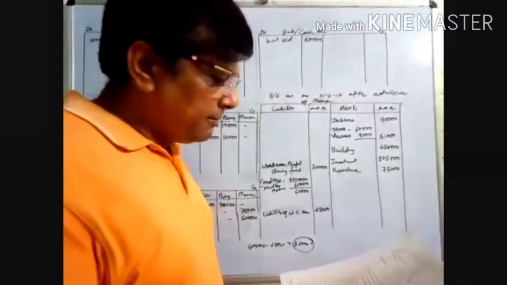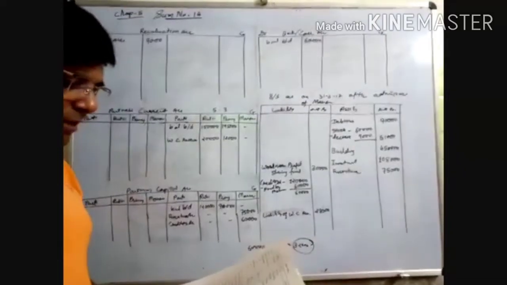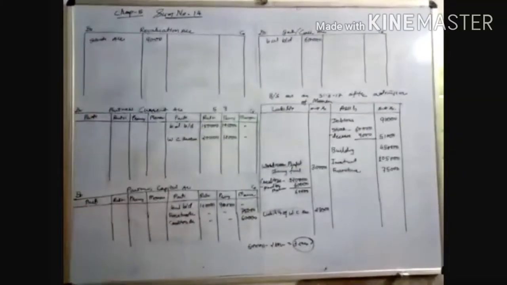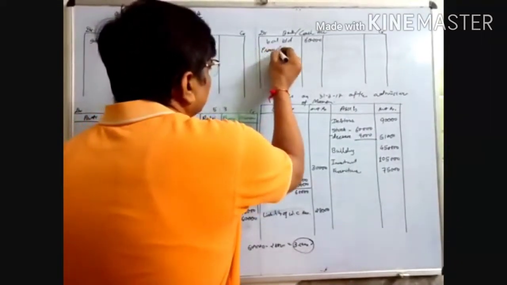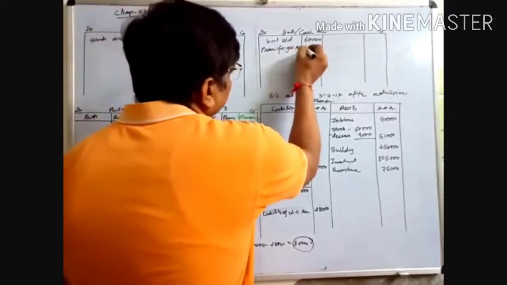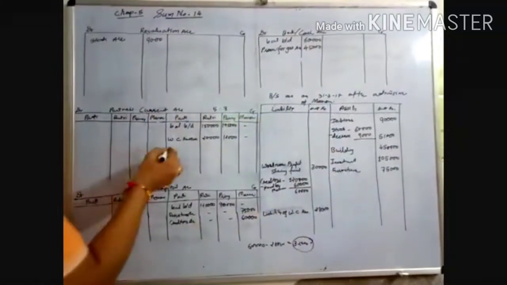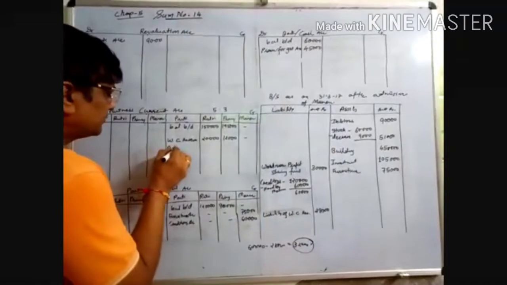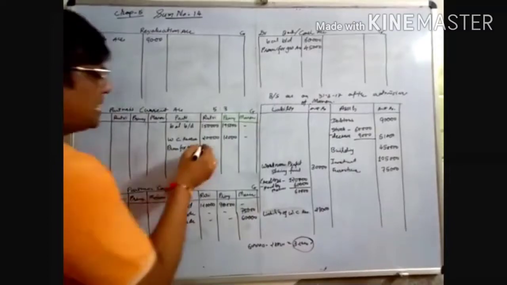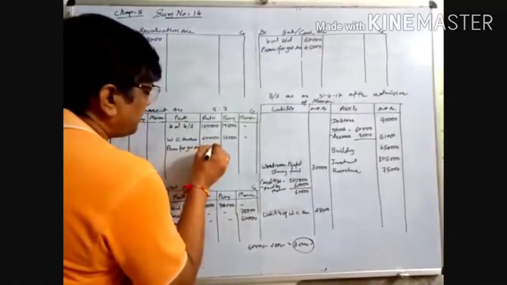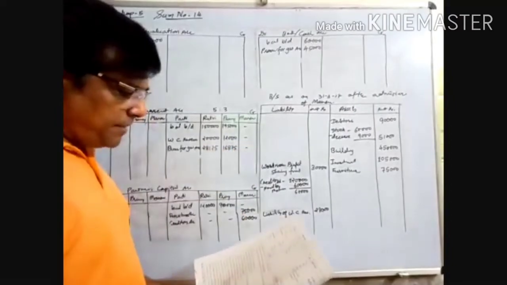Manan will be given a 1/5 share in the profit. Okay, everything is completed. Now Manan will bring 45,000 as goodwill in cash. Their entries are: cash comes in, cash account debited to premium for goodwill account. And premium for goodwill account debited to partners capital account credited. The amounts are 28,125 and 16,875.